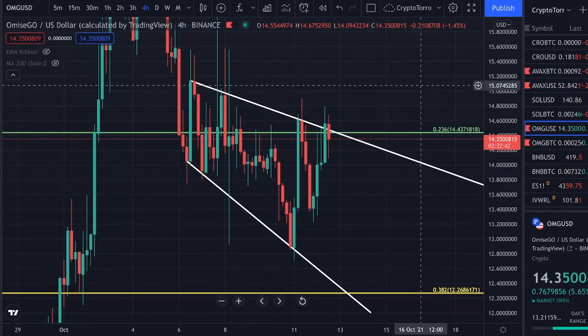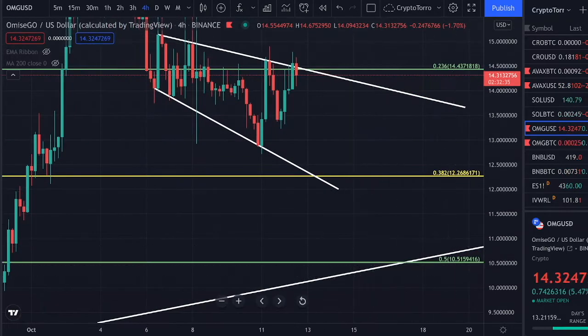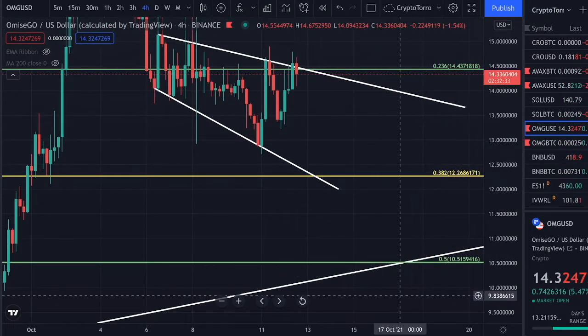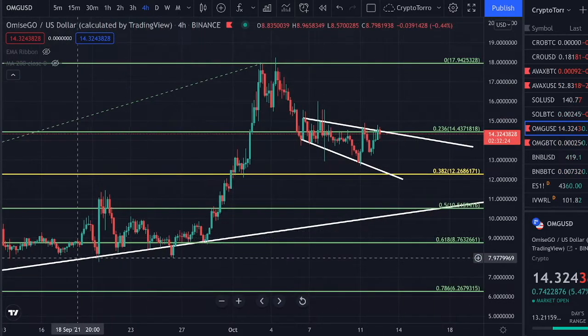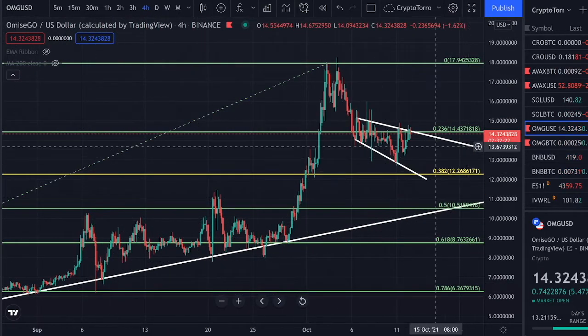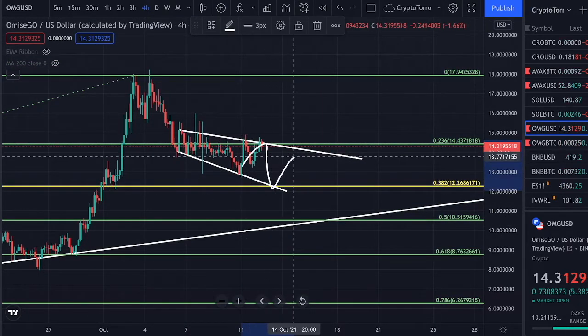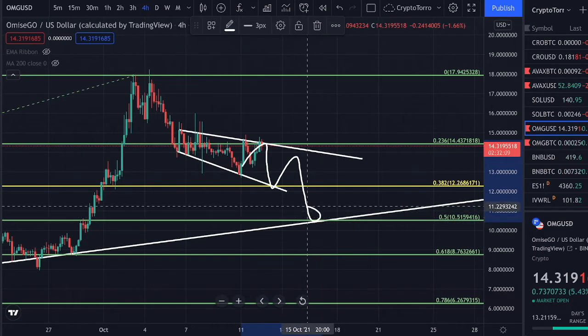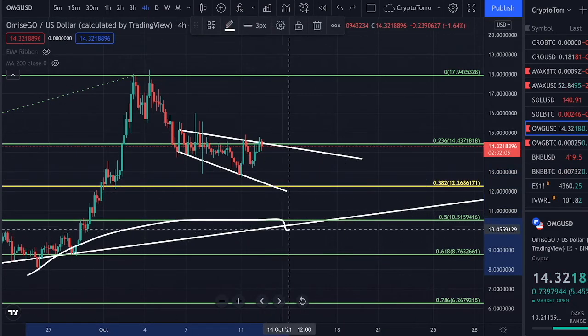What is going to be the scenario if we are going to see a breakdown occur below the 0.382? Well, that is going to be the 0.5 as well, finding support on top of previous support, the ascending support line with multiple touch points. Therefore, I won't be upset if we are going to see the $10 level going to be reached, due to the fact that this is a major support zone and we will still be confirming our uptrend.